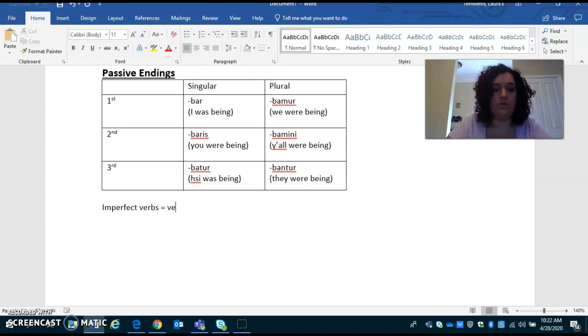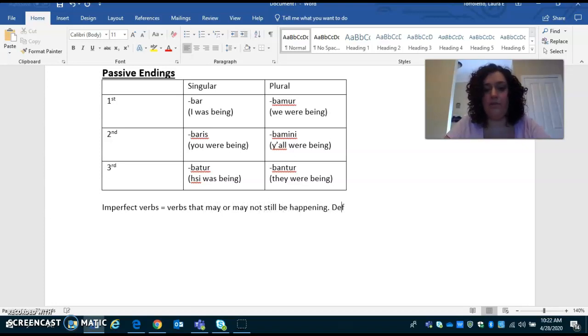So, imperfect verbs equal verbs that may or may not still be happening. They definitely started in the past, but it is unclear if it is currently still going on.